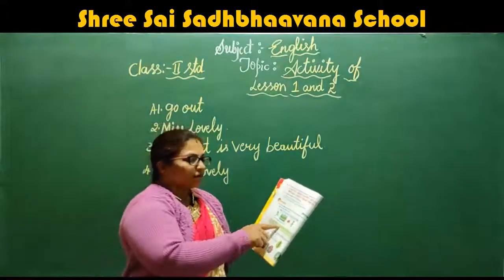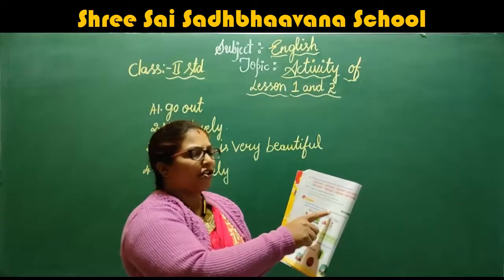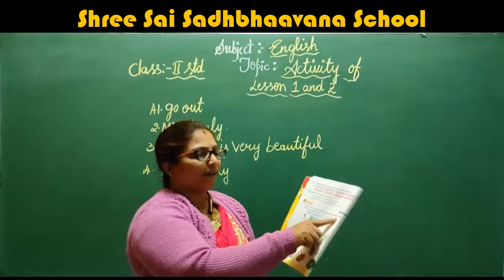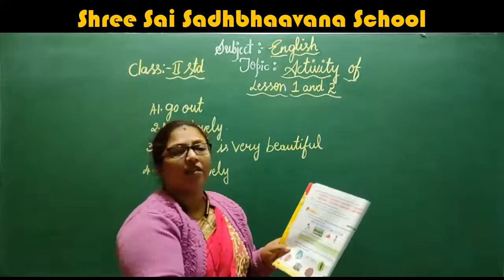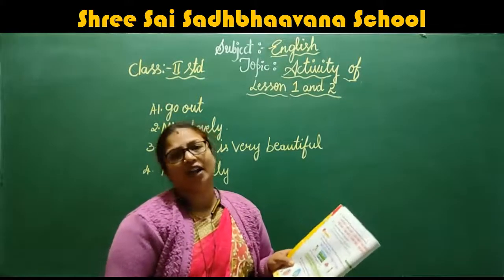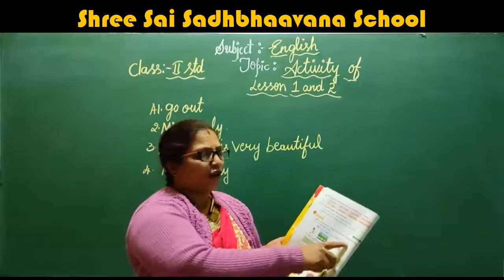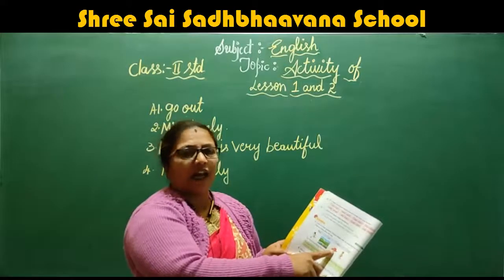Look at these pictures, match them with the words from the box. One has been done for you. So boy, girl, place, thing they given. Hat is a thing, so for thing they marked that one.